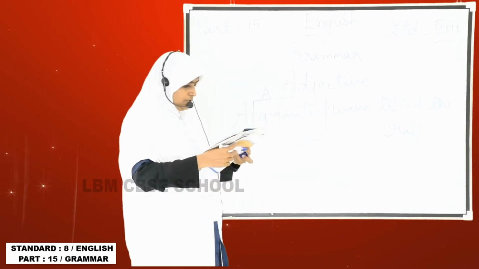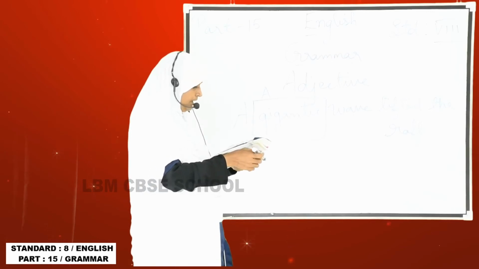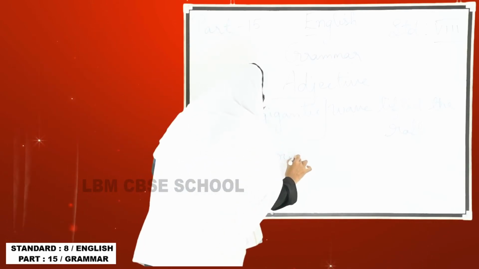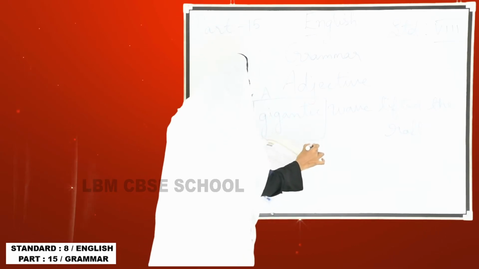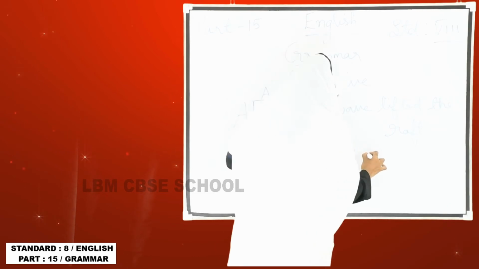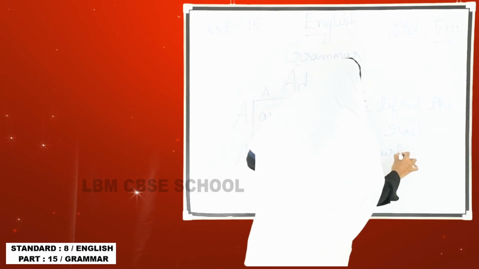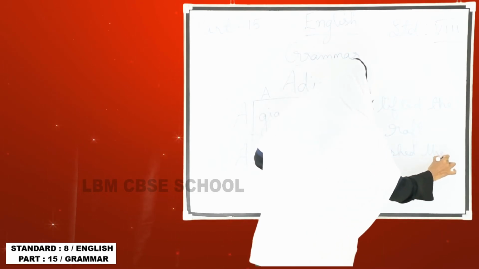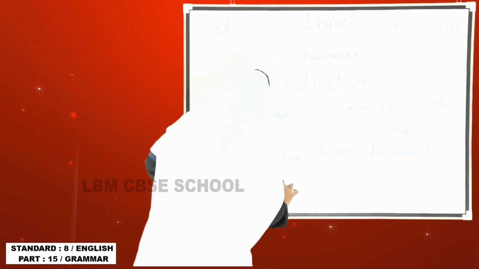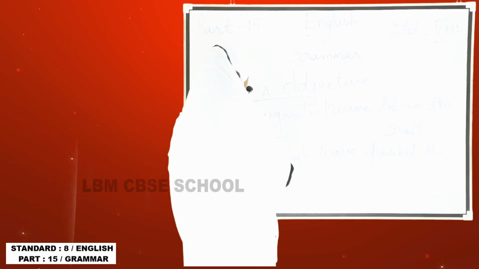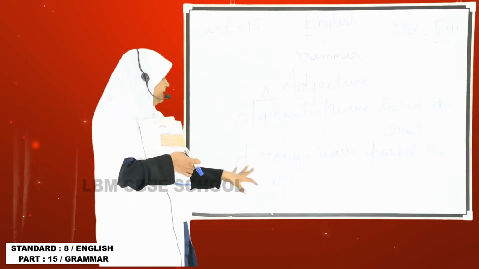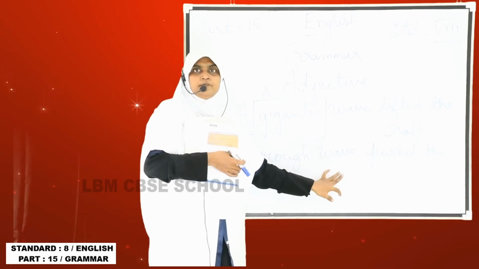Understand? And then another example they have given: a rough wave pushed the rafts. Again wave is a noun.